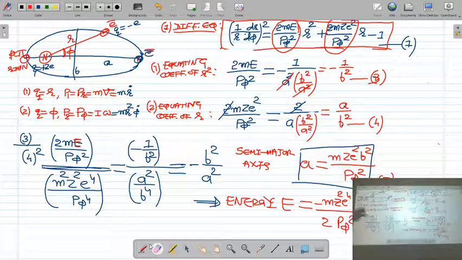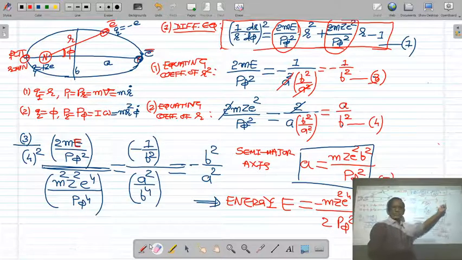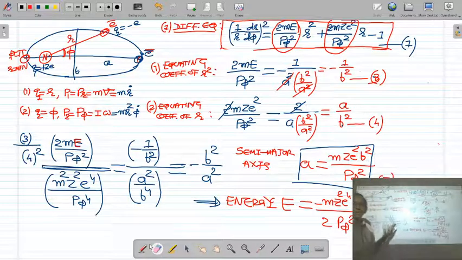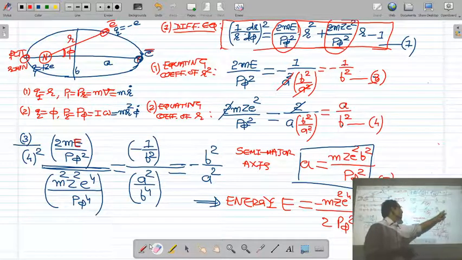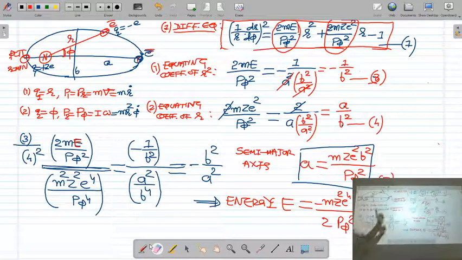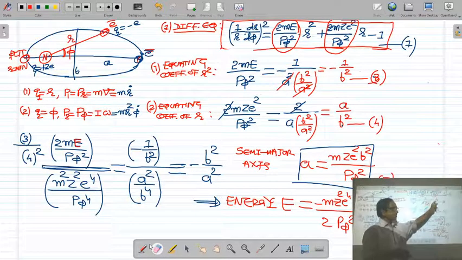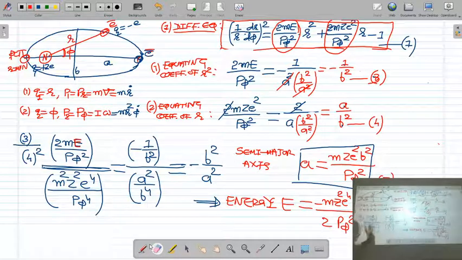If you take the ratio of equation 3 and the square of equation 4, the left hand side of equation 3 is 2m upon p phi square, divided by the square of the left hand side of equation 4, which will be m square z square e raised to 4 upon p phi 4. The right hand side of equation 3 is minus 1 upon b square. The square of the right hand side of equation 4 is a upon b square, whole square, which will be a square upon b4. You will get minus b square upon a square.